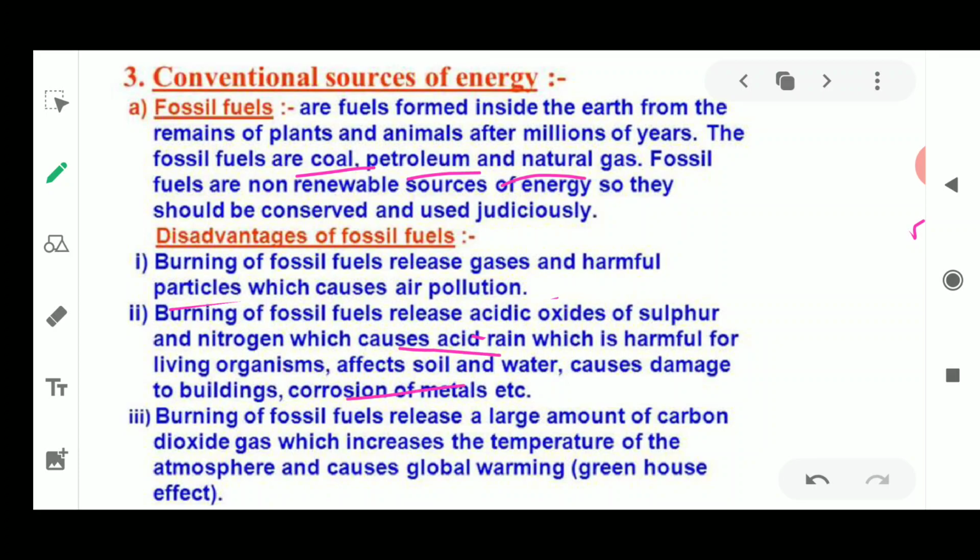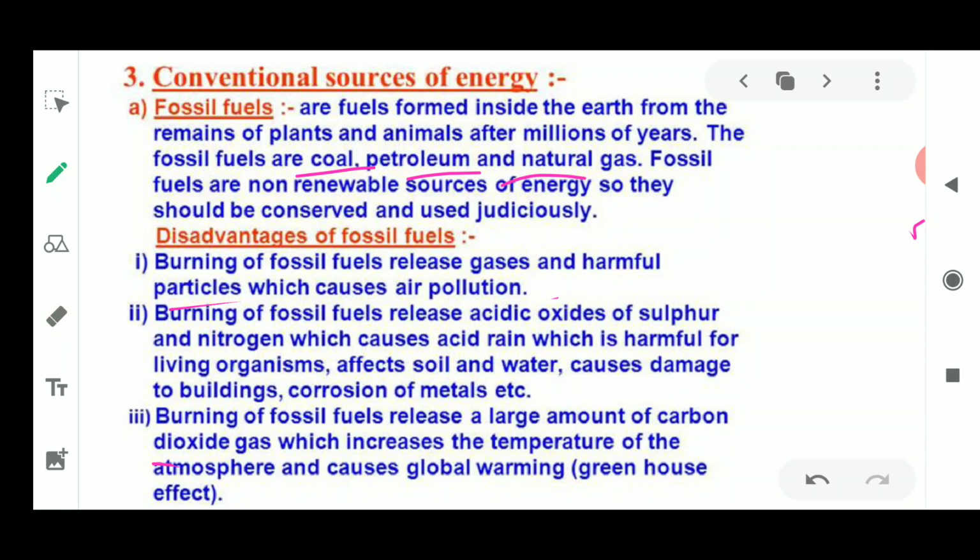Next, the burning of fossil fuel is going to release a large amount of carbon dioxide gas, which increases the temperature of the atmosphere and causes global warming. Now what is this global warming? It is causing the greenhouse effect. So these two words, greenhouse effect and global warming, are very much interrelated with each other.